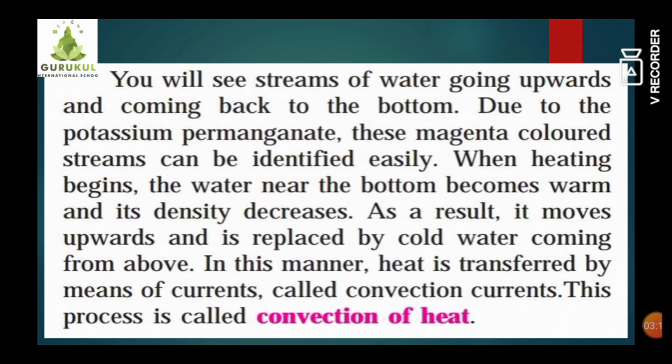So from this, students, we can understand that convection can occur in liquids, as well as in gaseous substances. So the medium here is liquids and gases. Convection also needs a medium like liquid and gaseous substances.